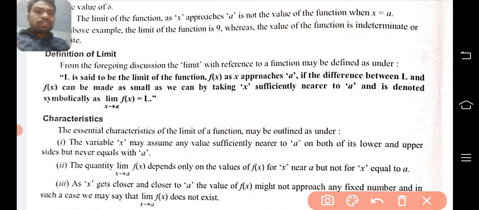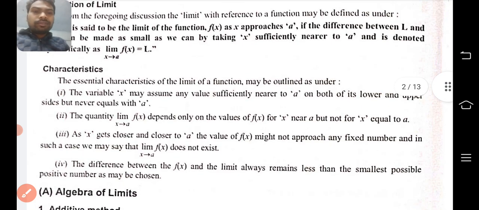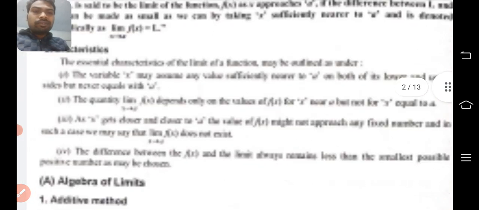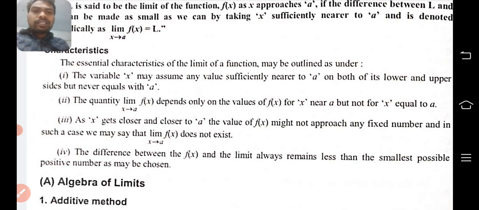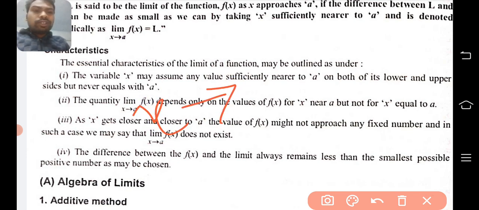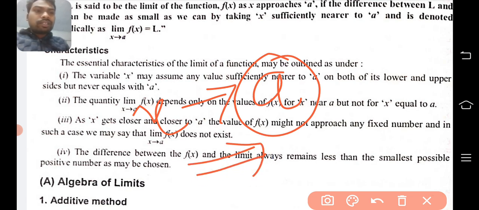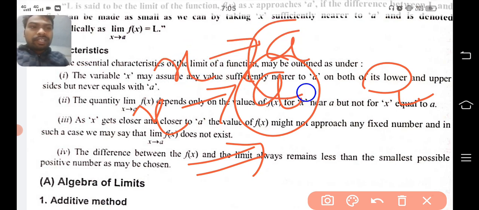So let's see what are the characteristics of limit. There are some essential characteristics of the limit of the function. The first: the variable x may assume any value sufficiently nearer to a. It means the value of x that you are taking is sufficiently near to that particular constant value from both the upper side and the lower side, but never equal to a. You have to remember that x approaches toward a, but it will never equal a.